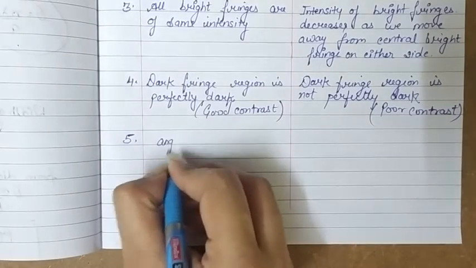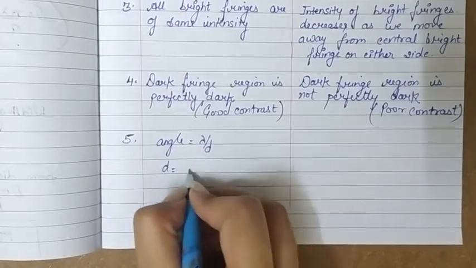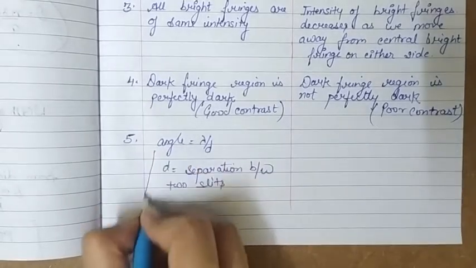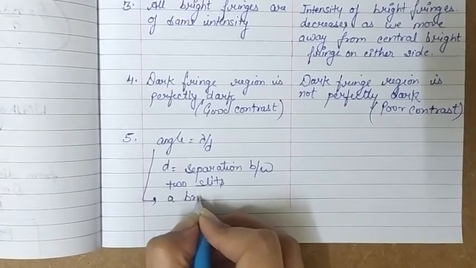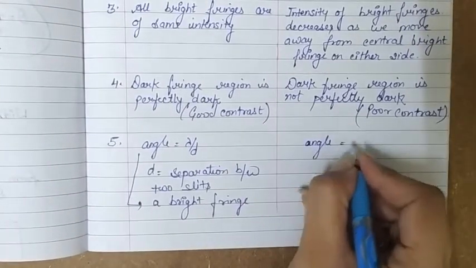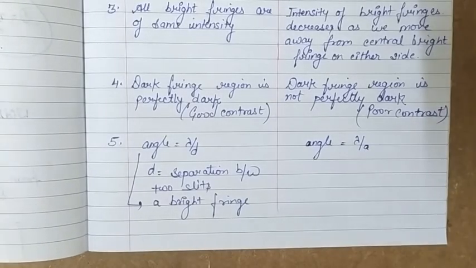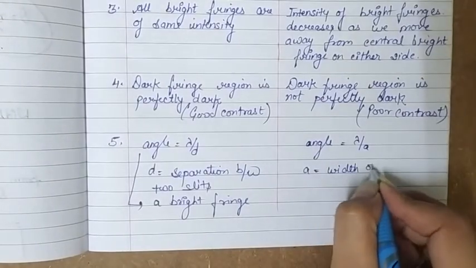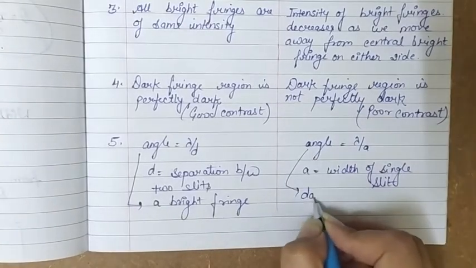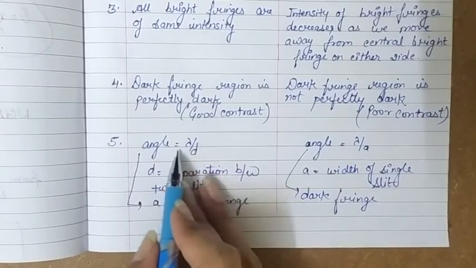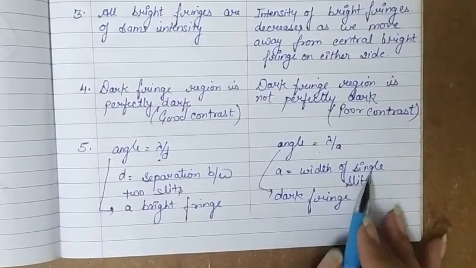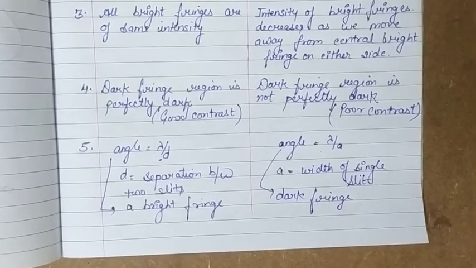So if the angle is equal to lambda upon d, where d is the separation between the two slits, at this angle we get a bright fringe in case of interference, while in case of diffraction, at an angle equal to lambda upon a, where a is the width of the single slit we are using, we get a dark fringe. So in interference, at lambda upon d we get a bright fringe, while at lambda upon a we get a dark fringe in diffraction. So these are the differences between interference and diffraction.